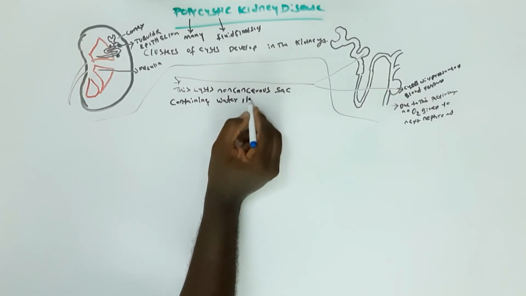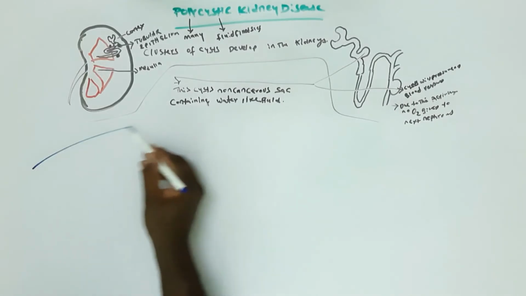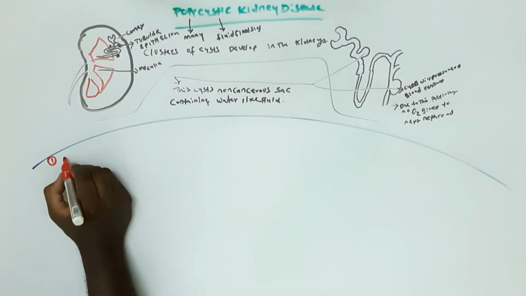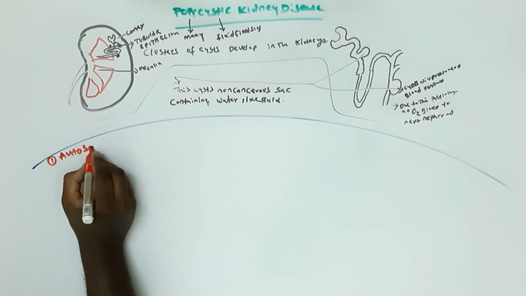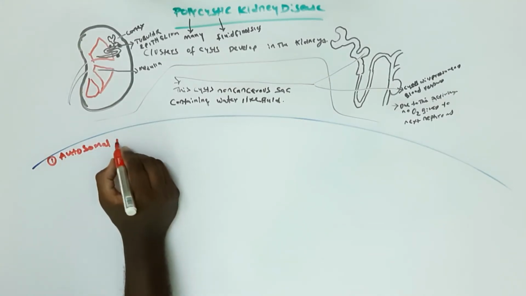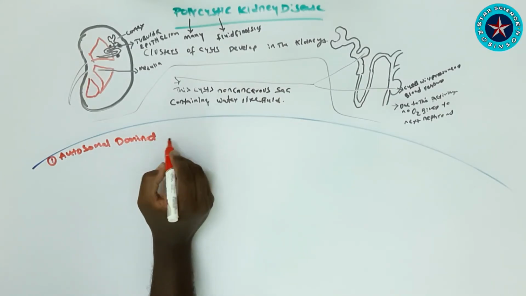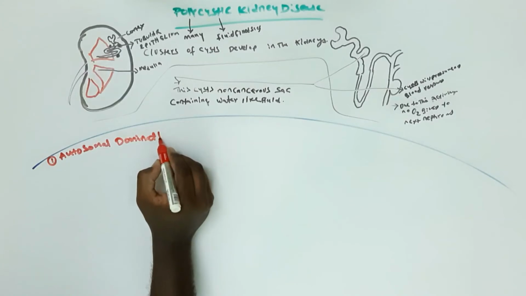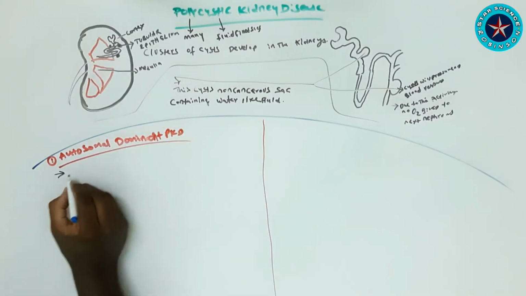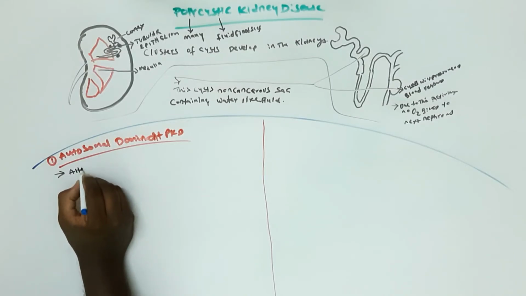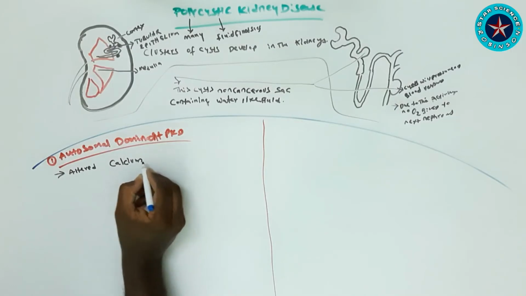There are two types of polycystic kidney disease. One is autosomal dominant PKD and the second is autosomal recessive PKD. Autosomal dominant PKD is also called adult PKD. The symptoms of this usually develop later in life, between the ages of 30 to 40. In this we can see the PKD1 mutation, which is more severe with early onset, and the PKD2 mutation, which is less severe with later onset.